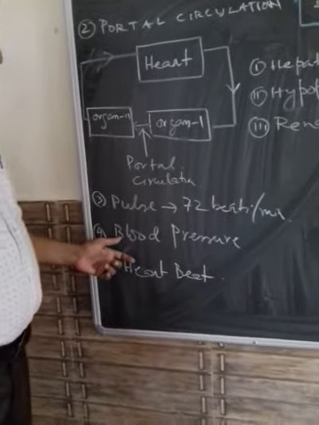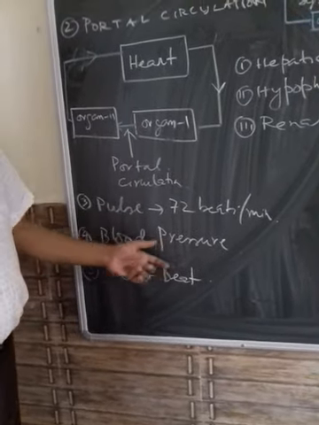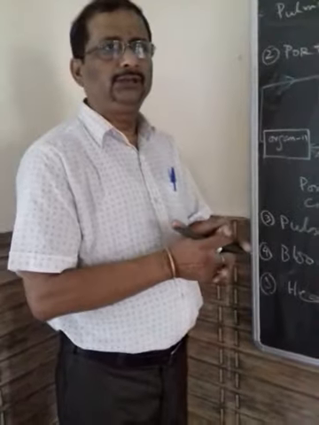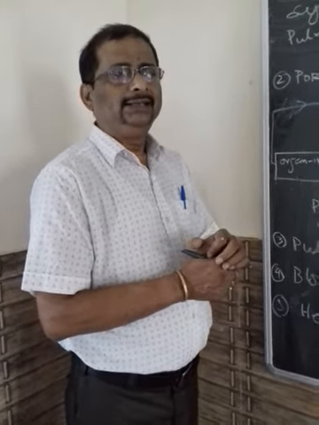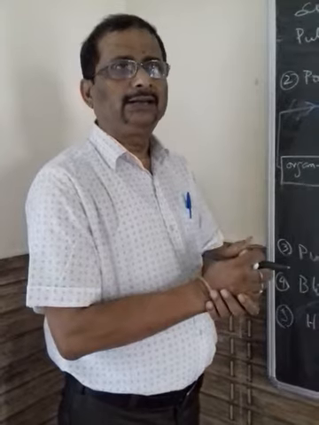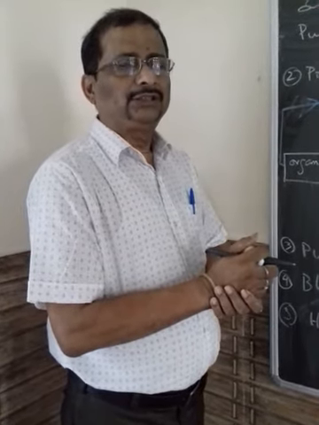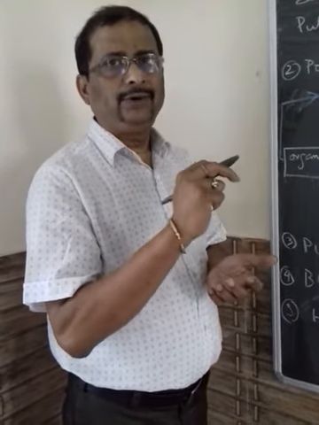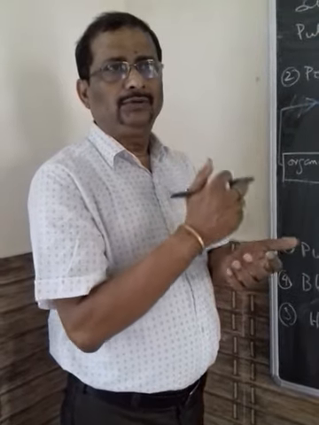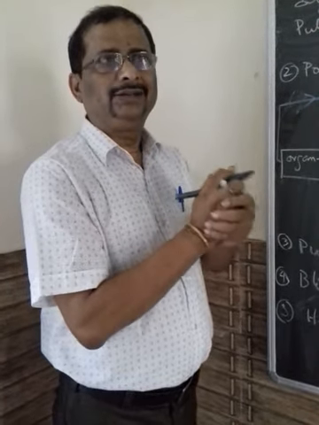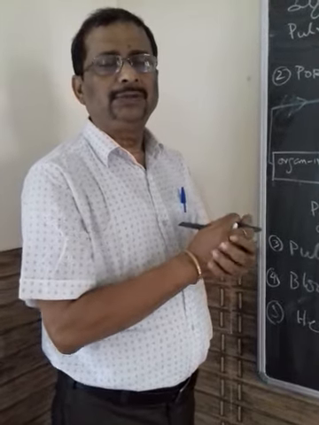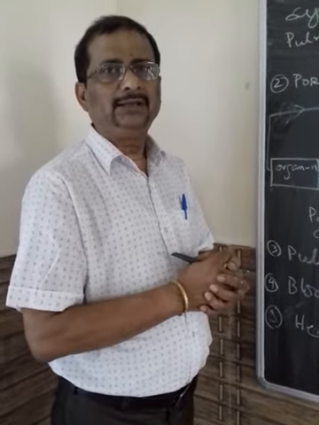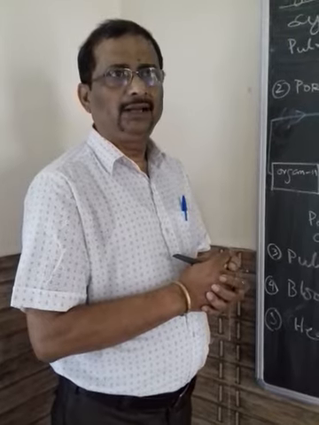Now, the blood pressure. In human beings, we have a pressure which is felt on the wall of the artery. When the blood moves through the artery, it creates a pressure on the wall of the artery, which is known as the blood pressure. Now the blood pressure has two types. One is during the systole, when the heart is contracting, that means the ventricle is contracting, we call it the systolic pressure, which is approximately equal to 120 millimeters of mercury.